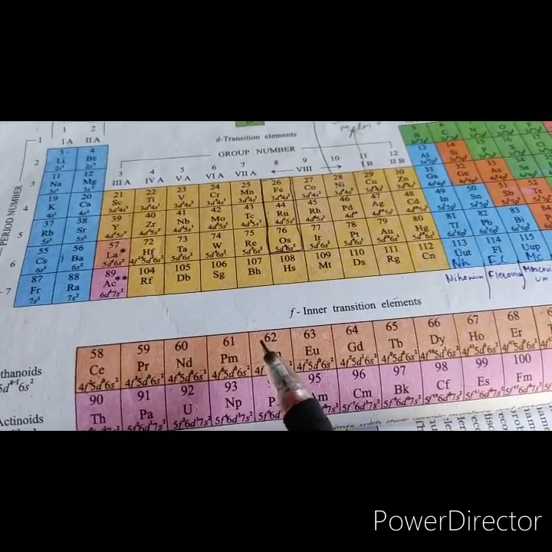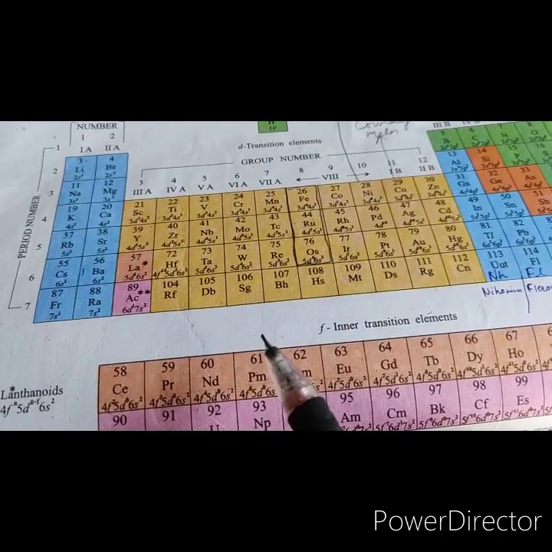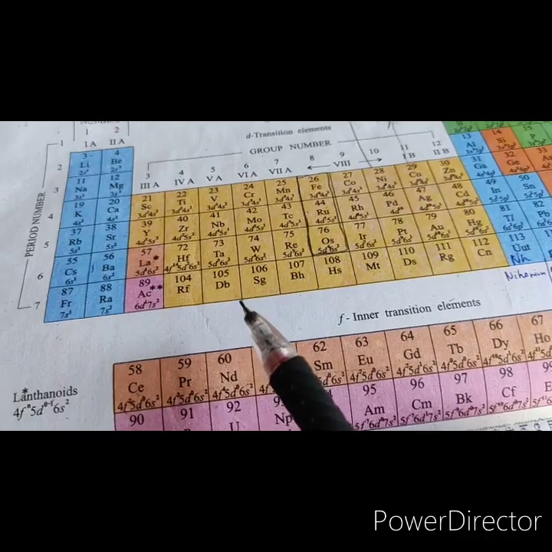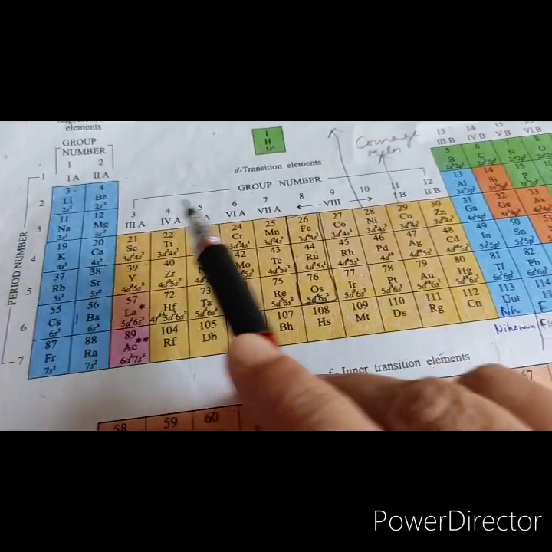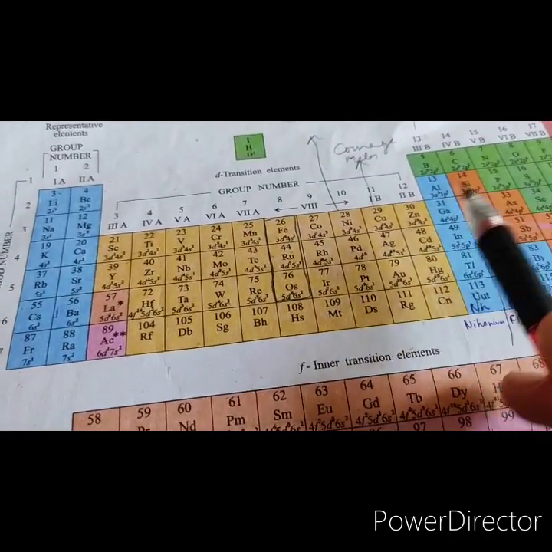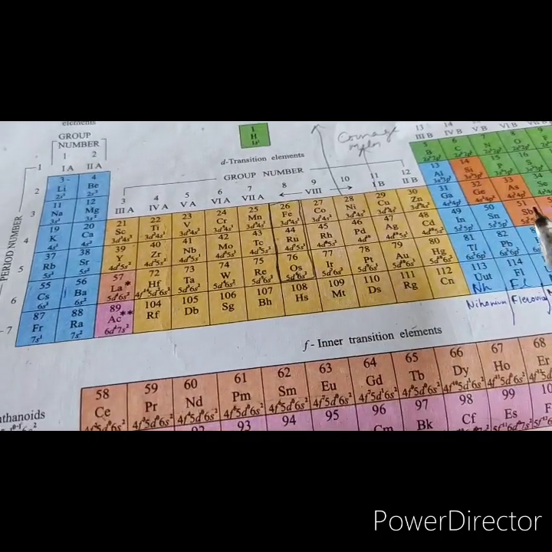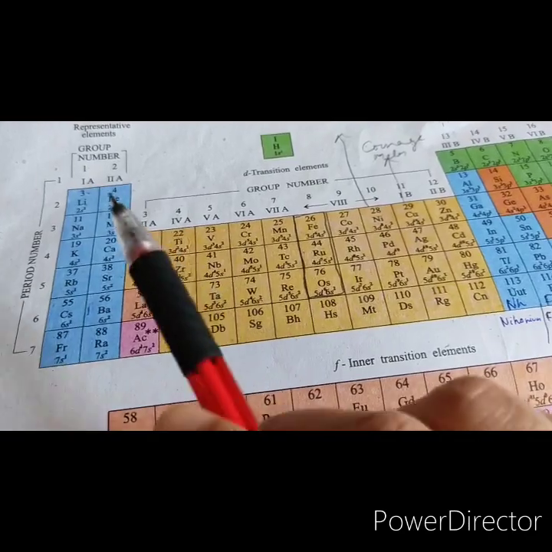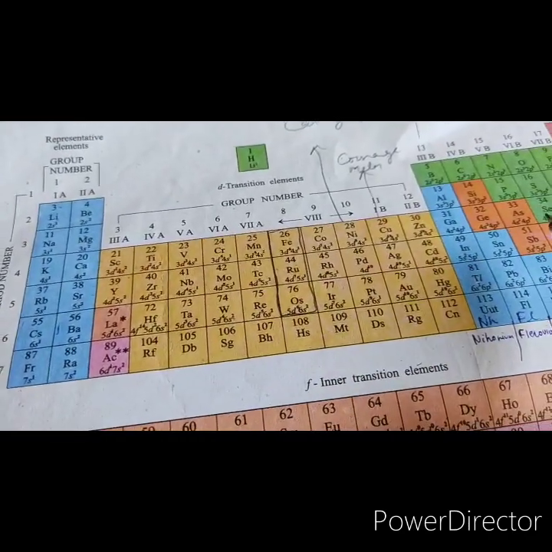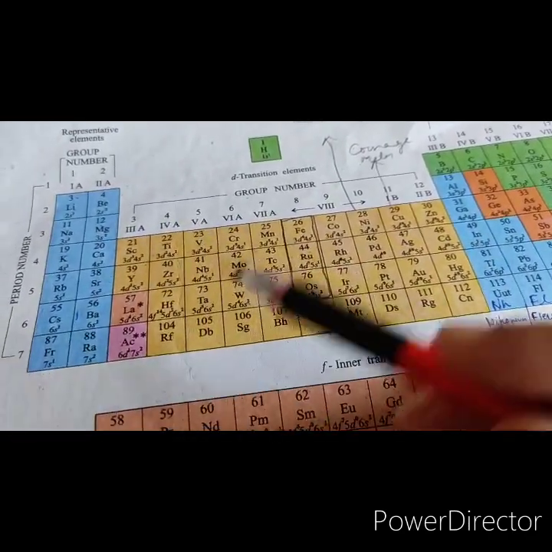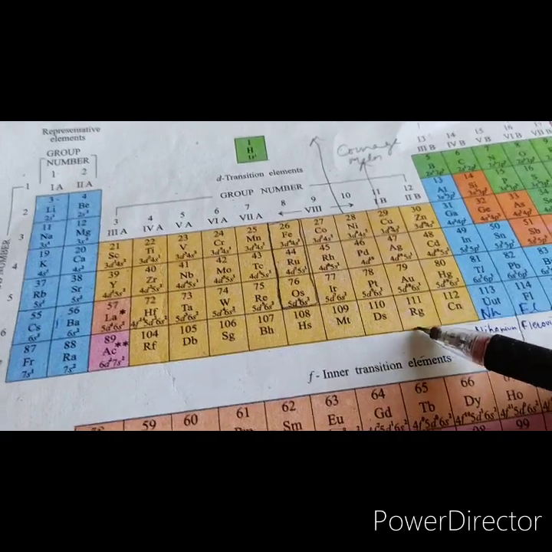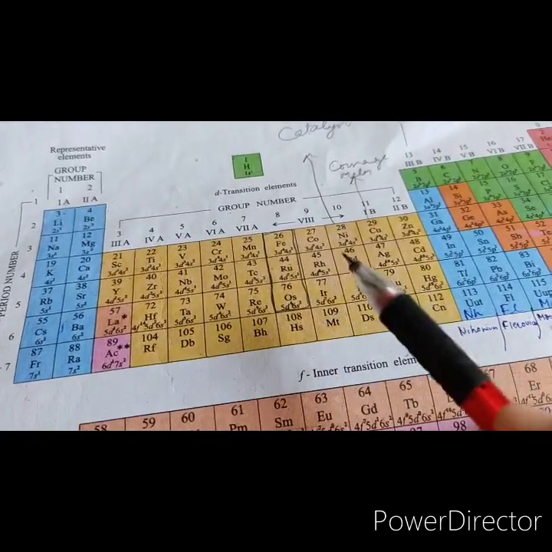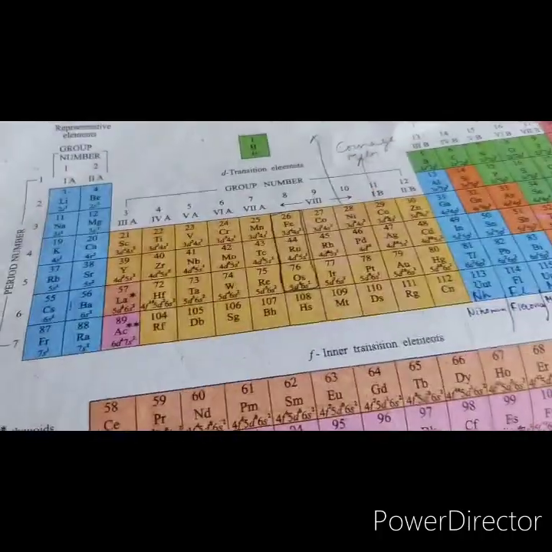It is constructed on the basis of repeating electronic configuration of atoms when the elements are arranged in the order of increasing atomic number. So we find here the elements are arranged in the order of increasing atomic number. This long form of the periodic table consists of horizontal rows, which are called periods, and vertical columns, which are called groups. There are 7 periods and 18 groups in the long form of the periodic table.